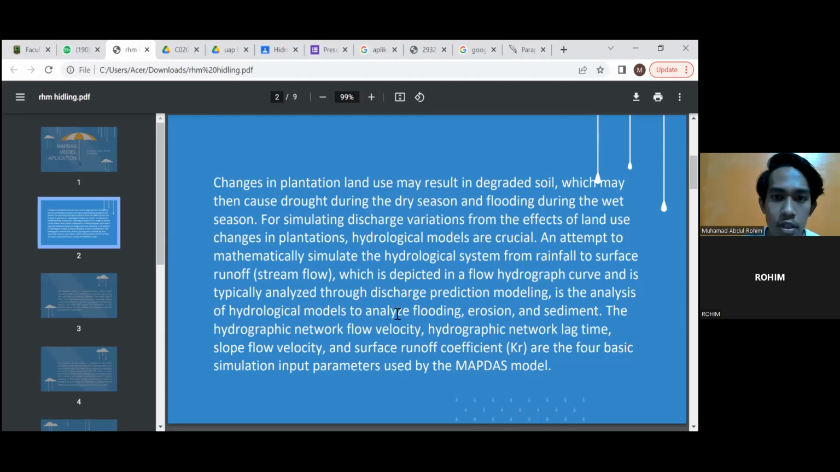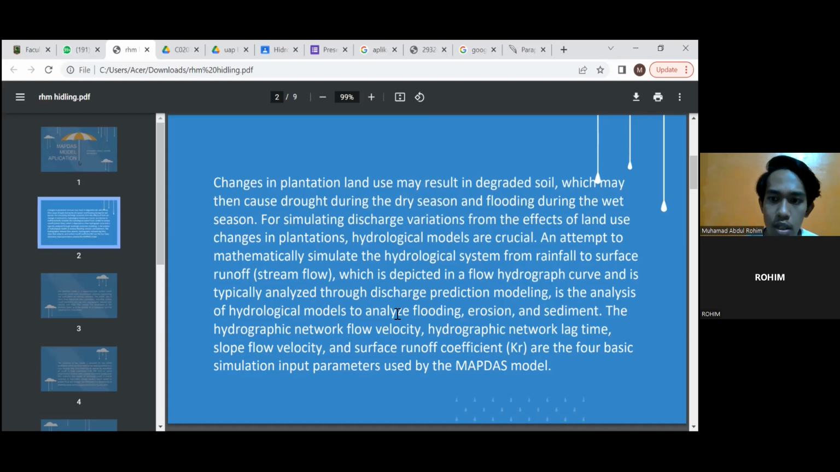Change in the precipitation land use may result in soil degradation, which might then cause drought during the dry season and flooding during the wet season. For simulating discharge variation from the effect of the land use change, hydrological models are crucial. They mathematically simulate the hydrological system from rainfall to surface runoff, which is depicted in the flow graph curve, and is typically analyzed through discharge prediction modeling.